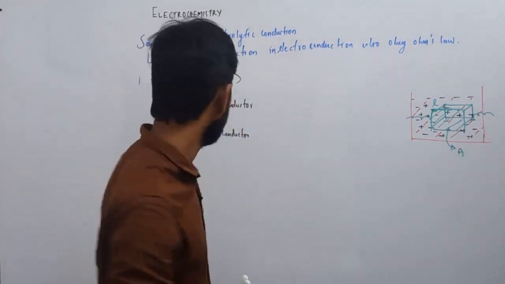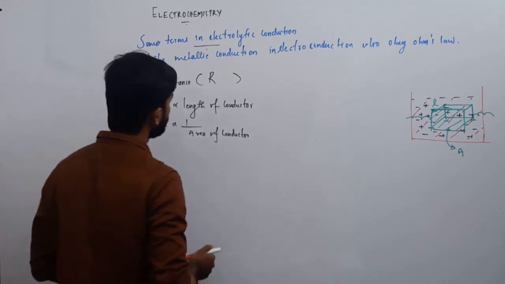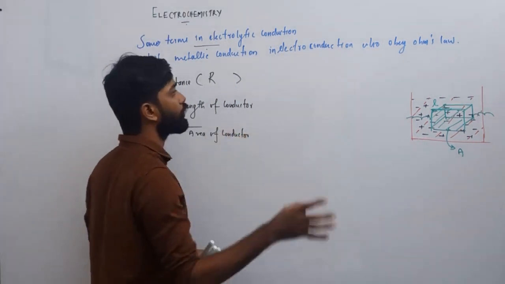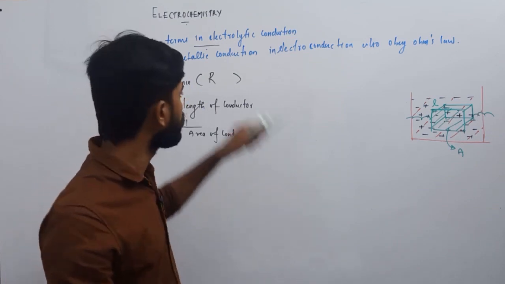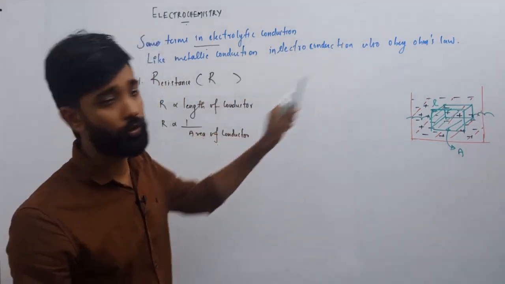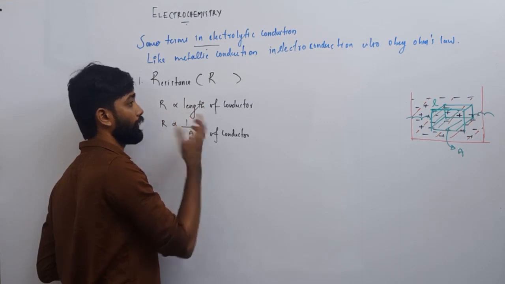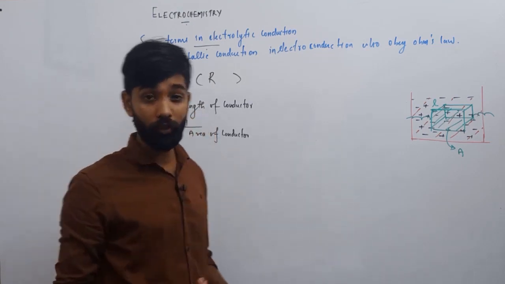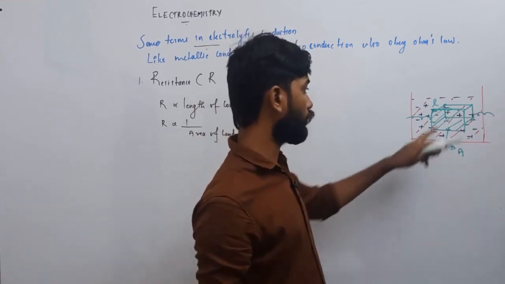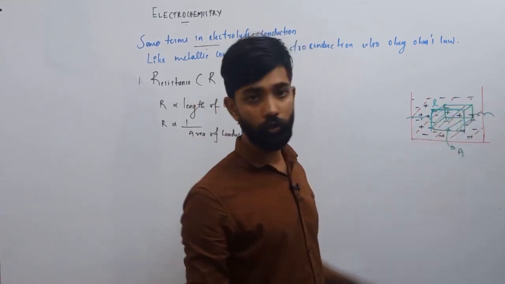Just like Ohm's law in a metallic wire, here also it obeys Ohm's law. That's why I write R proportional to the length of the conductor and R proportional to 1 by the area of the conductor.